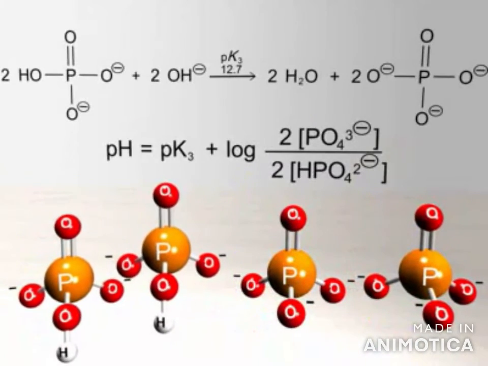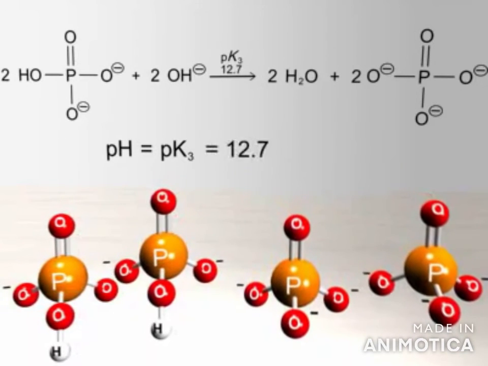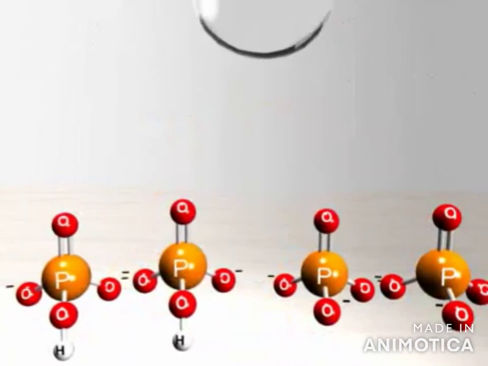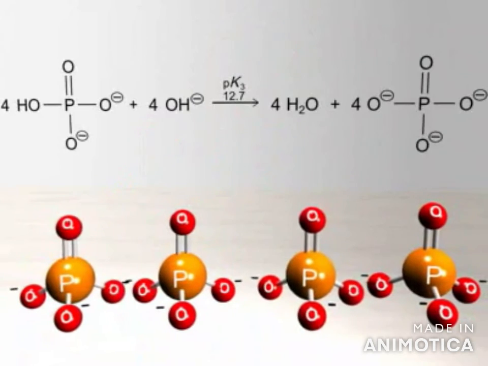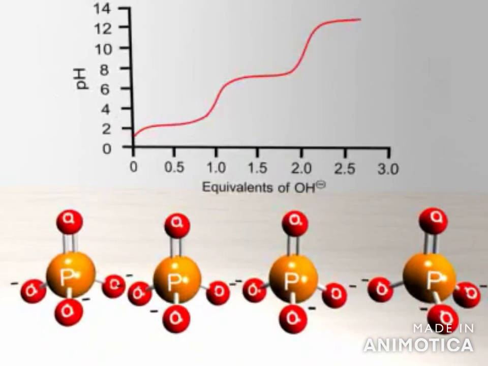At the midpoint, the concentrations of hydrogen phosphate and phosphate are equal when the pH reaches 12.7, as shown in the graph above. The dissociation continues to deprotonate hydrogen phosphate until only phosphate remains, representing the third endpoint. During the overall dissociation, the solution resists changes in pH. This is because the added sodium hydroxide accepts protons from the acid and becomes neutralized.